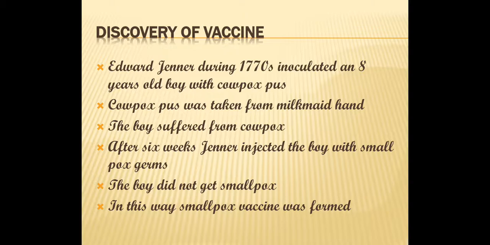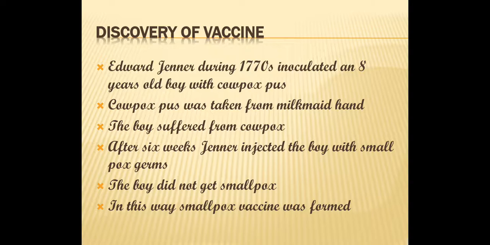Edward Jenner actually heard that a milkmaid never gets smallpox disease. Smallpox was a very contagious disease at that time and a very disfiguring disease. At that time it was spread widely. So when Edward Jenner heard that milkmaids never get smallpox, just because they are already infected by cowpox, which has a very mild effect in humans,